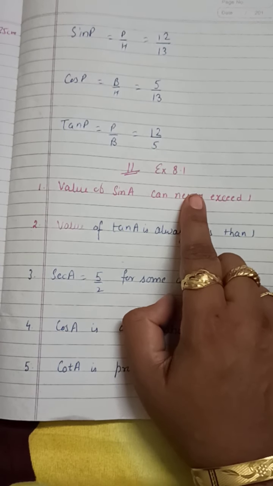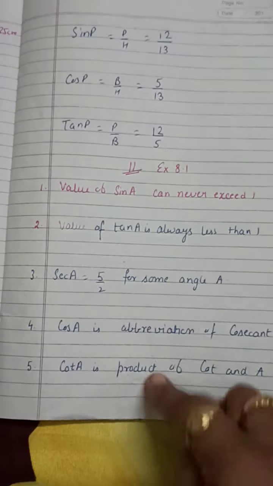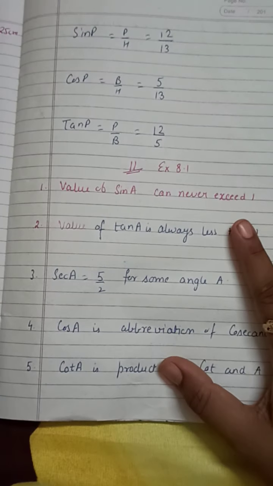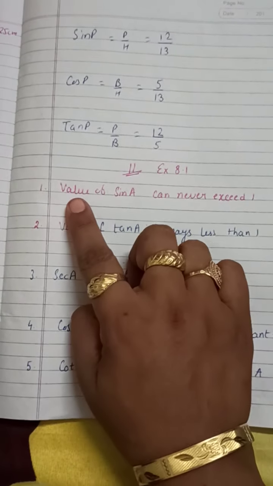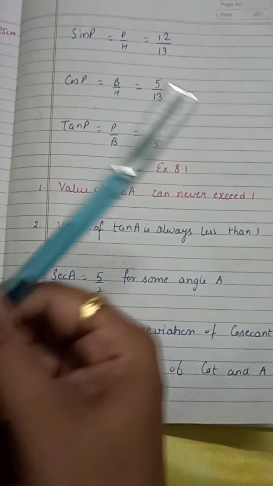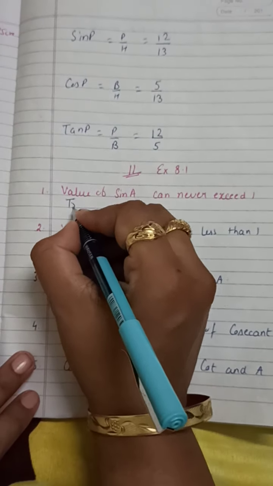In this question we have to state true or false for a few statements. Are the statements true or false? So what is the first statement? Value of sin A can never exceed 1. Yes, this is true. Value of sin A can never exceed 1.